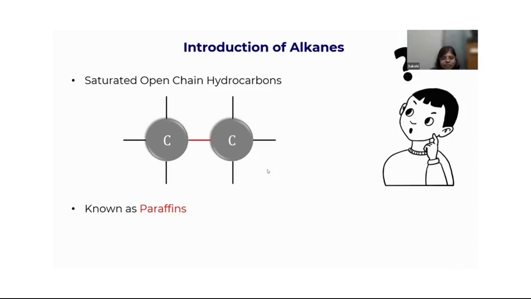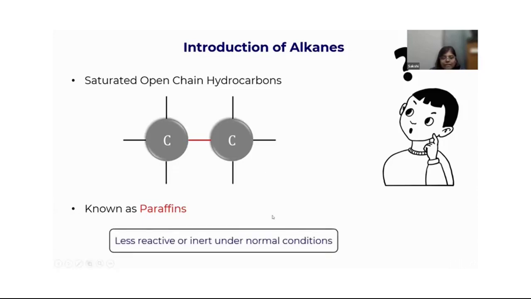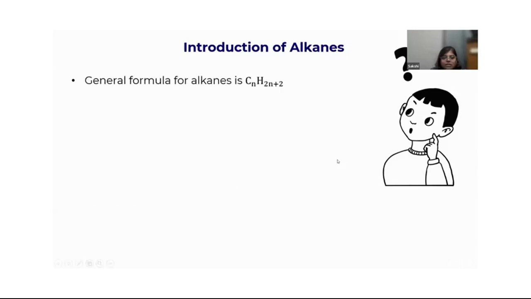Next. You must have heard of paraffin wax, and they are very less reactive and inert under normal conditions. What is the meaning of the word inert? It means less reactive. Okay. Next, the general formula of alkanes is CnH2n+2. This is the general formula of alkanes.